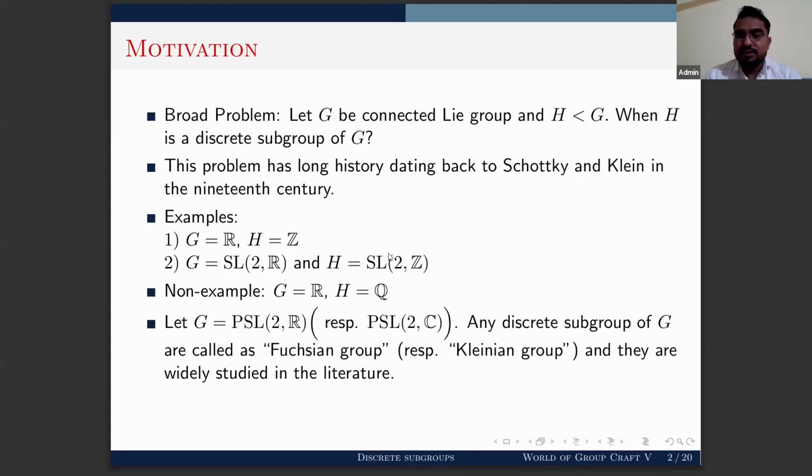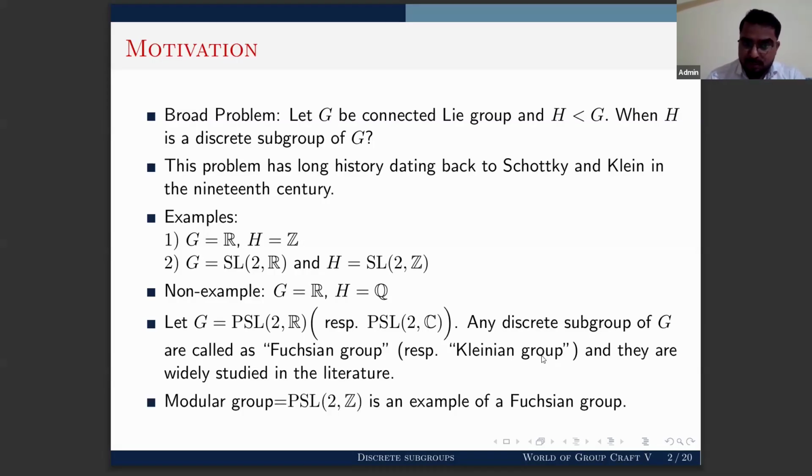Now, if you take G as PSL2R, then any discrete subgroup of PSL2R is said to be a Fuchsian group, and it is widely studied in the literature. If you take the target group as PSL2C, then any discrete subgroup of PSL2C is said to be a Kleinian group, and it is also well studied.